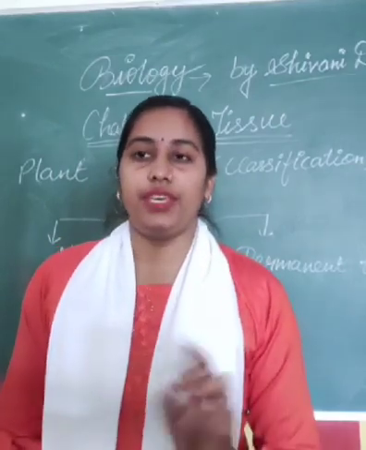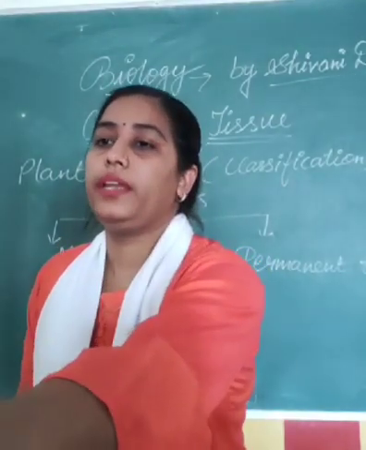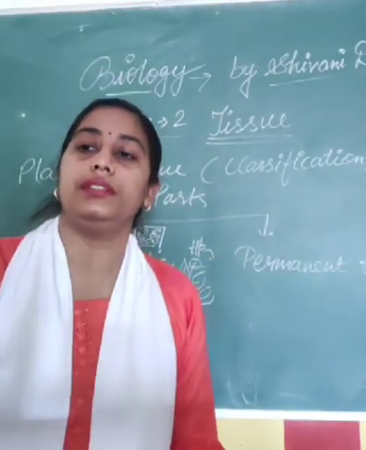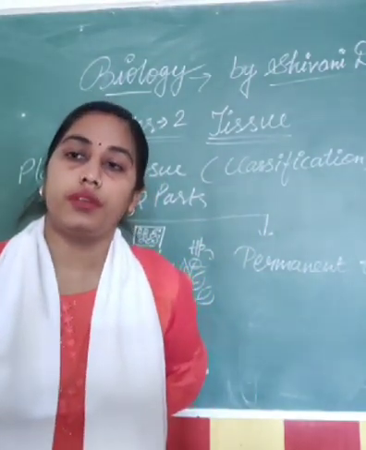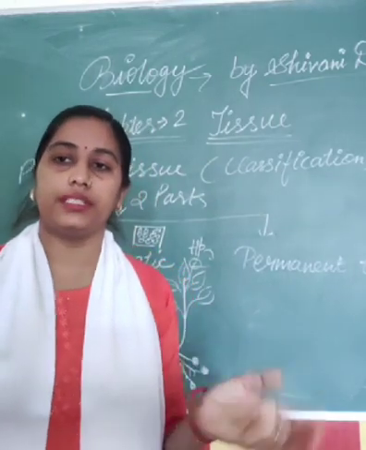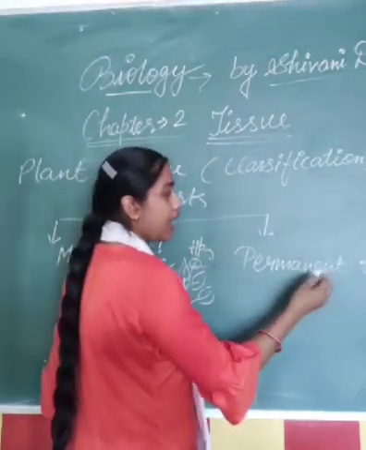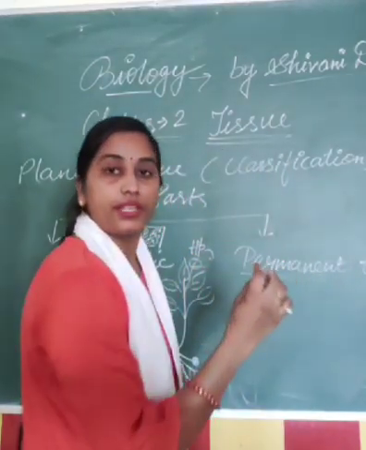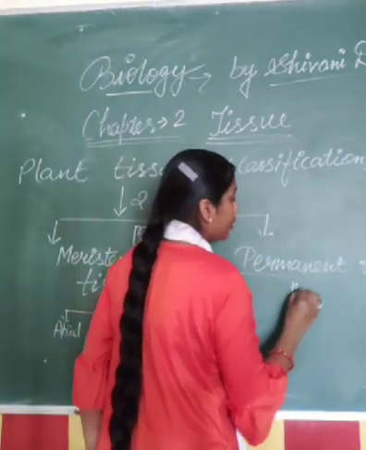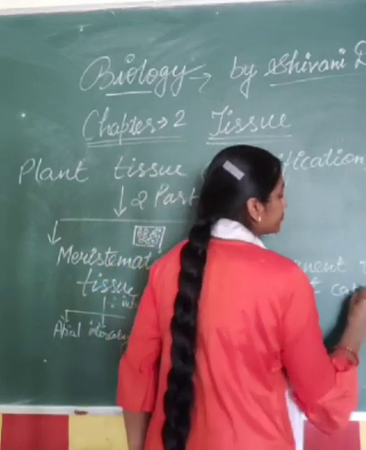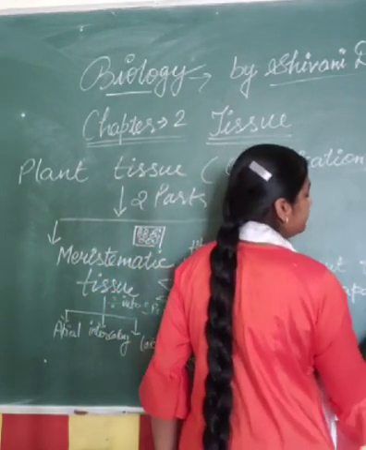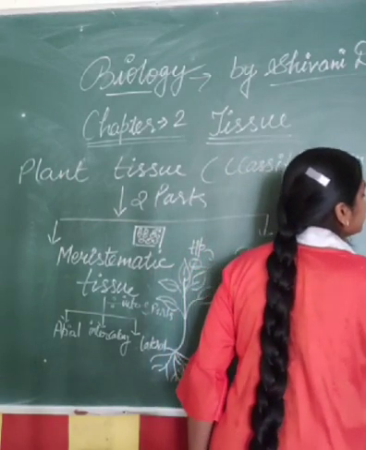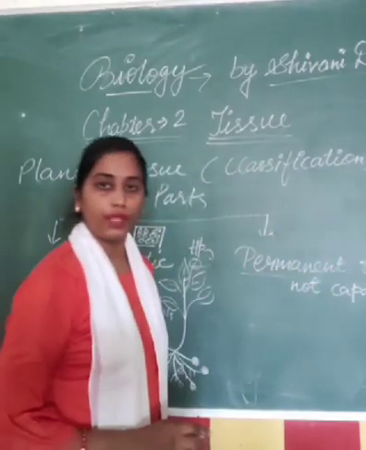And these permanent tissues are further of 2 types. First let's write its definition: not capable of division, permanent tissues.